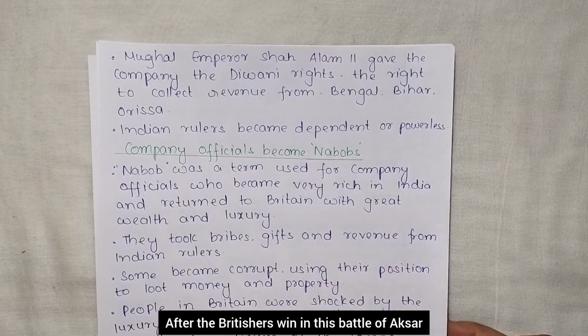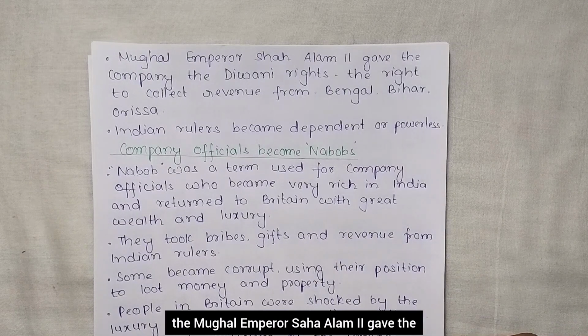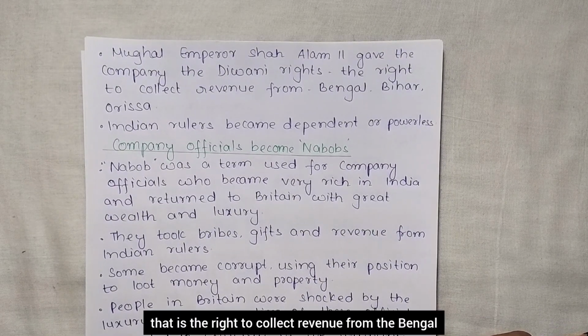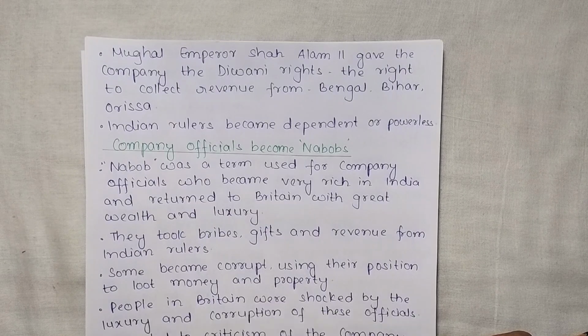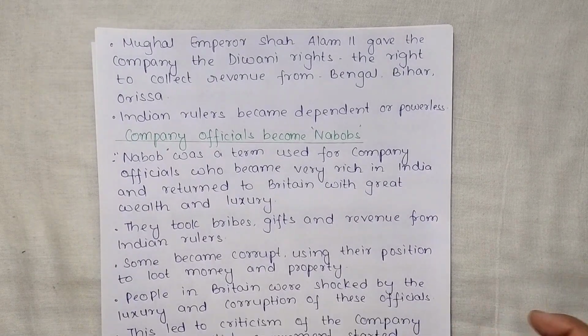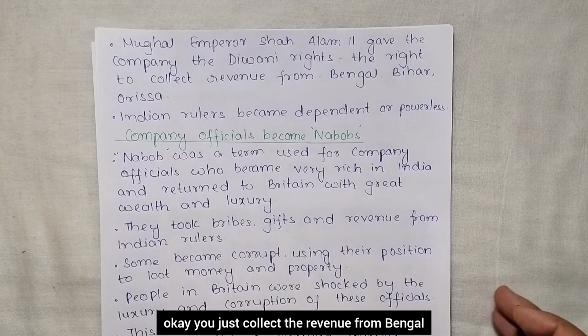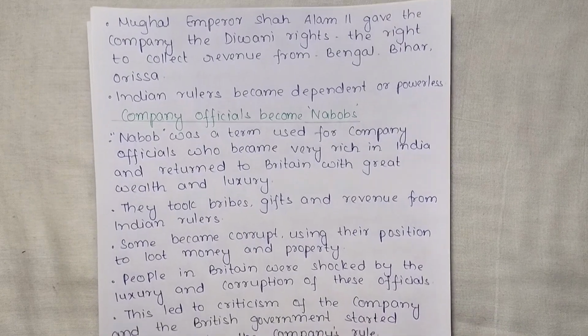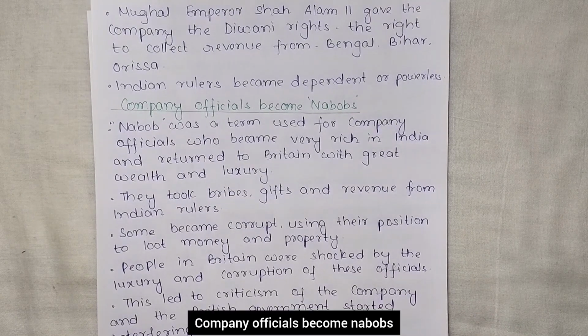After the Britishers won in this Battle of Buxar, the Mughal Emperor Shah Alam II gave the company the Diwani rights, that is the right to collect revenue from Bengal, Bihar and Orissa. Okay, now they have just given the right, okay, you just collect the revenue from Bengal, Bihar and Orissa. Now Indian rulers became dependent or powerless. Okay. Company officials became nabobs.